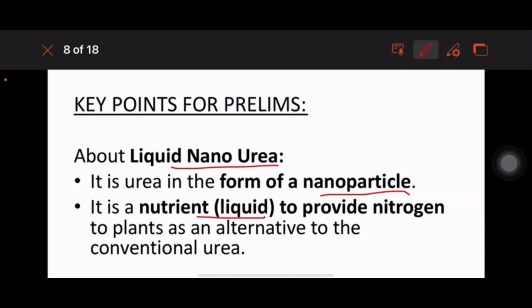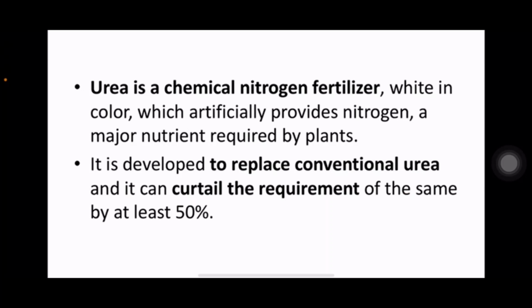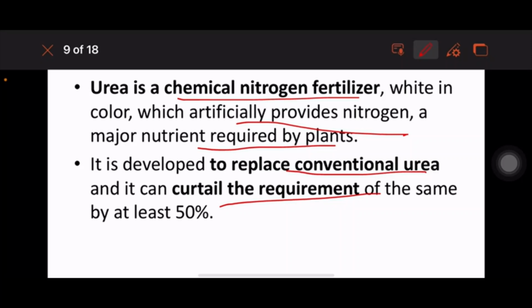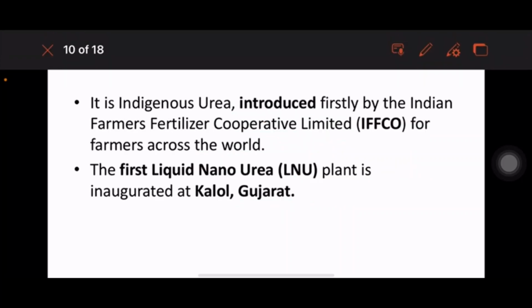Conventional urea is a chemical nitrogen fertilizer, white in color, which artificially provides nitrogen, a major nutrient required by plants. Nano urea is developed to replace conventional urea and it can curtail the requirement of the same. It is indigenous urea, introduced first by IFFCO, and the first liquid nano urea plant is in Gujarat.